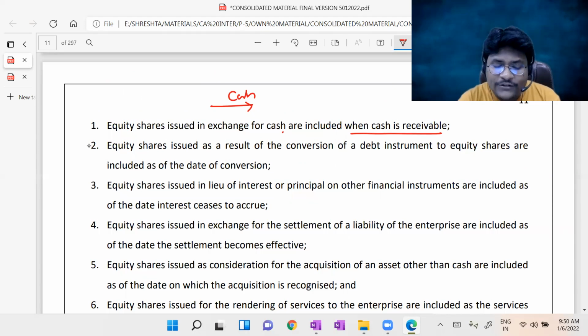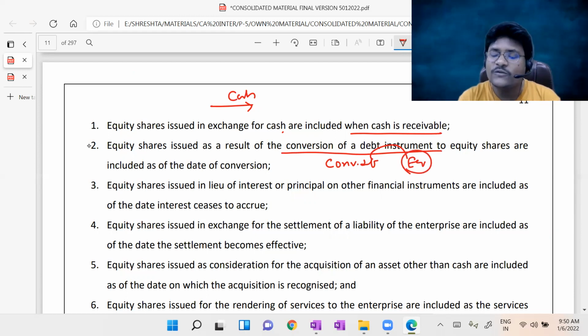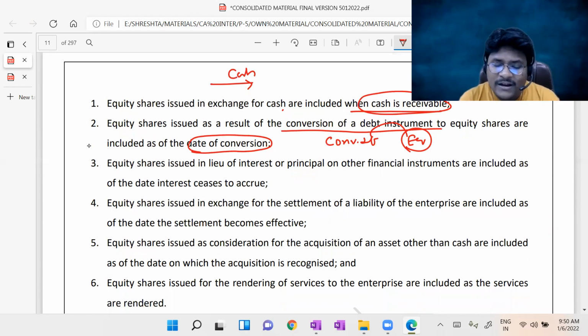Okay. Equity shares issued as a result of conversion of a debt instrument, simply convertible debentures. In case of conversion of convertible debentures into equity shares, what will be the effective date? The effective date is the date of conversion. Here it is date of conversion, there it is cash receivable. Equity shares issued in lieu of interest or principal on other financial instruments are included as of the date interest ceases to accrue. For example, I took a bank loan, I took a loan from the finance company.